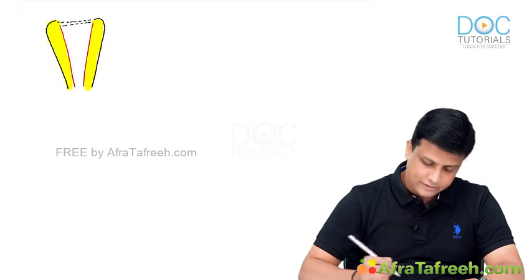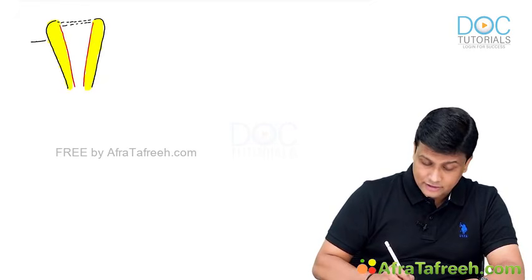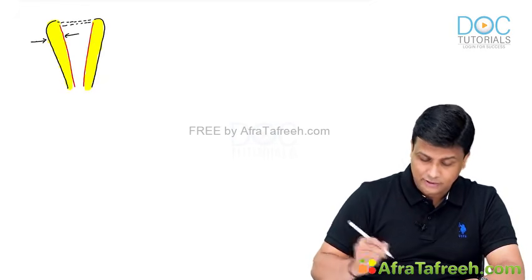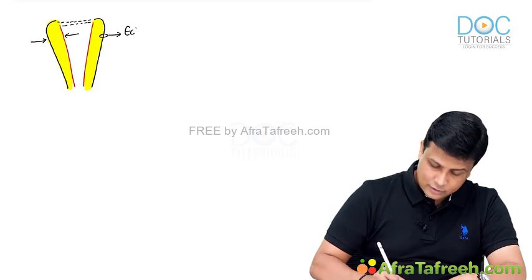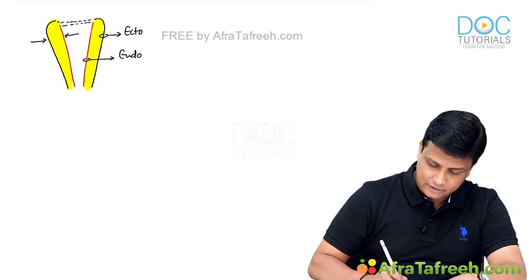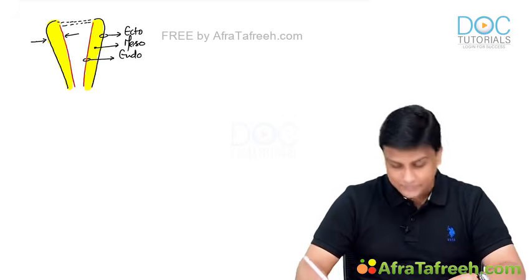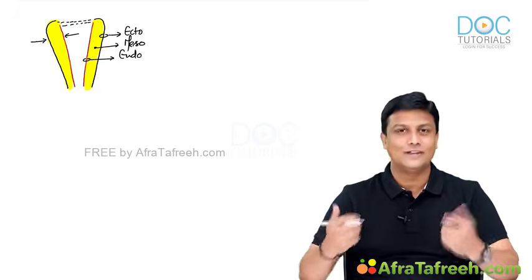Now what is the further development here, guys? The further development is ectoderm will invaginate inside, endoderm will evaginate outside. So of course this black colored line is ectoderm, the red colored line is your endoderm, and in the middle this part here will be the mesoderm. So what's happening right now is ectoderm will invaginate, it's moving in, whereas endoderm will invaginate out.